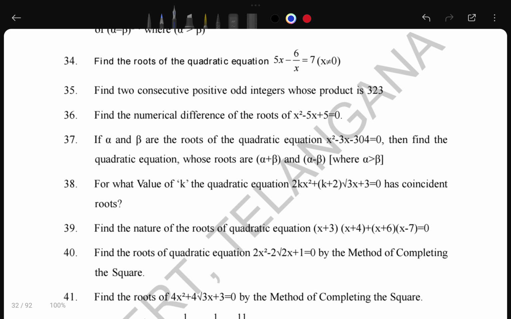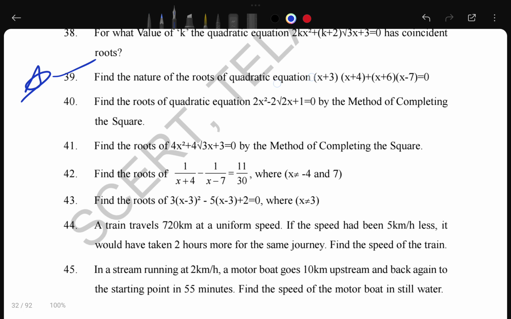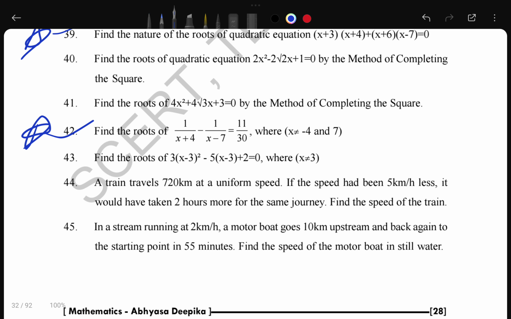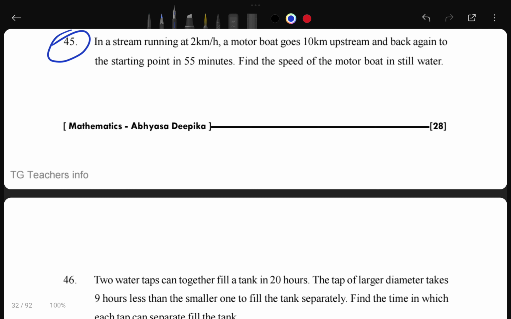And after that, find the roots of the quadratic equation. This one is important, you can practice this, and this is important also, you can practice. Here we can practice, and this is important, you can practice this one. And these 2 questions you can practice, otherwise you can leave it.